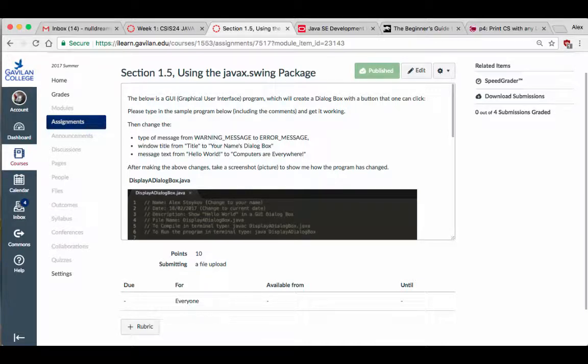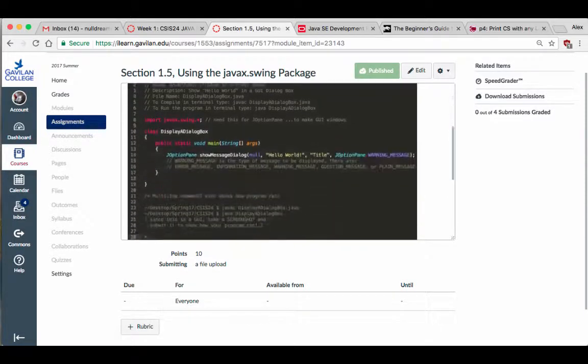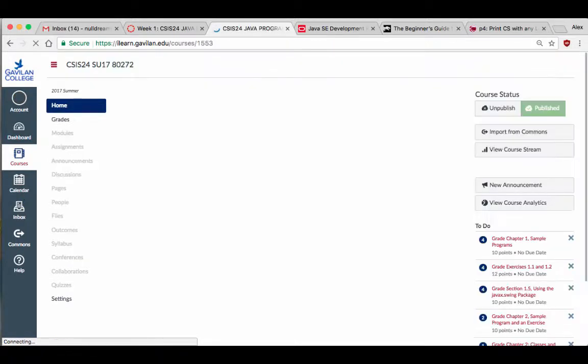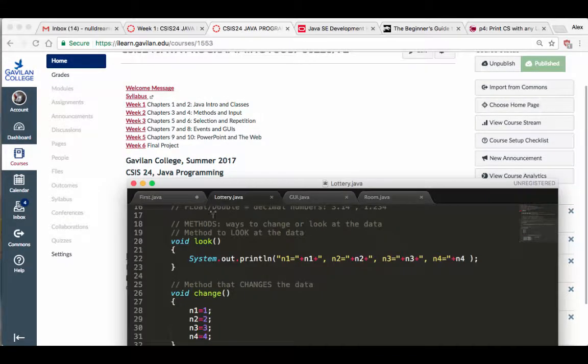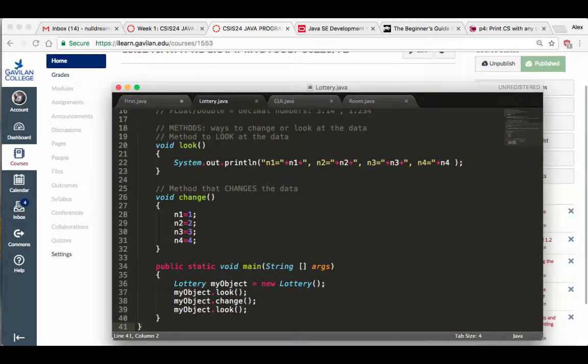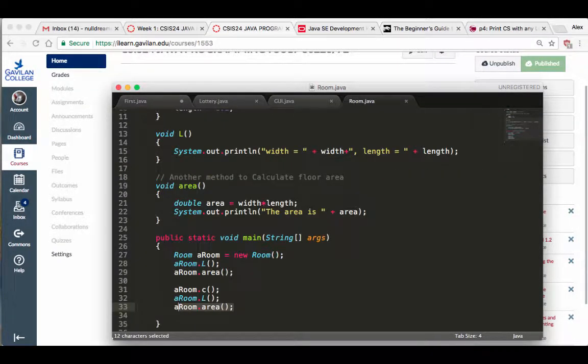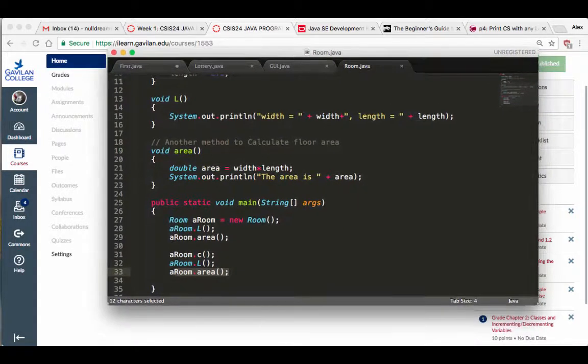All right, so this is your intro to Java. It might seem complicated, but it will get easier. So get the book, read it, help yourself. I'm going to upload the lecture notes that I took, the first Java, the lottery, the GUI, the room, and my screenshot. I'm going to put them all in a zip file, upload them to the class webpage, and I'm also going to upload this video. Good?